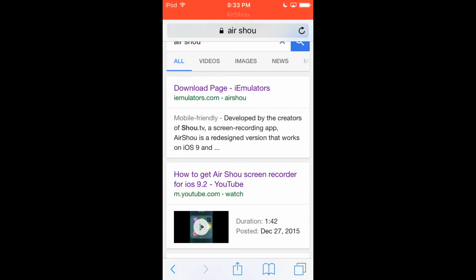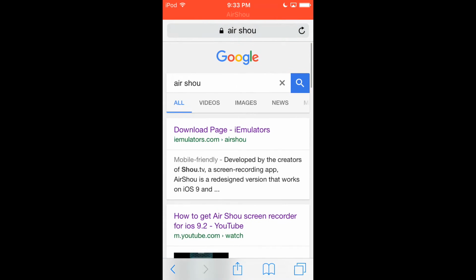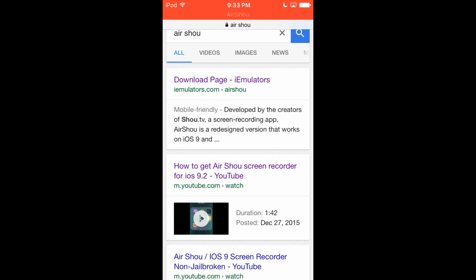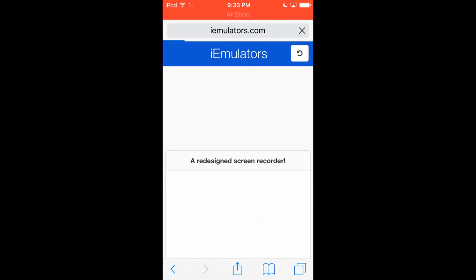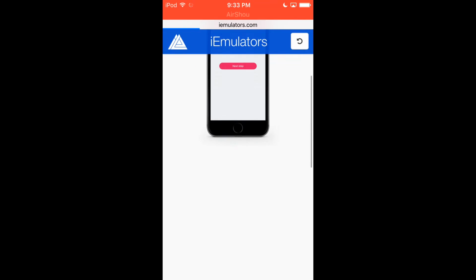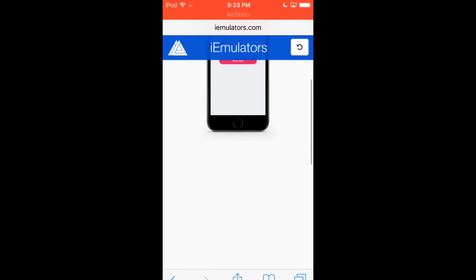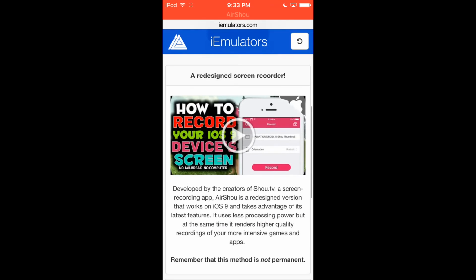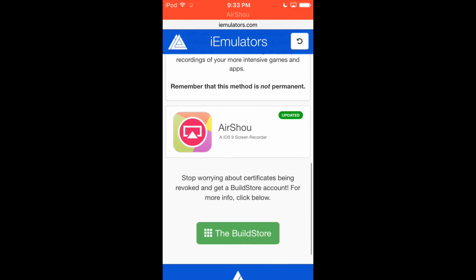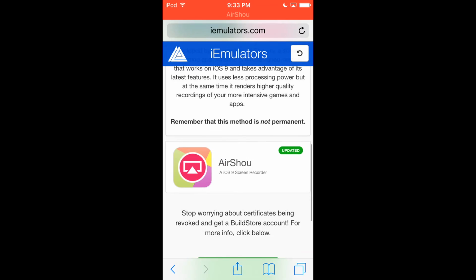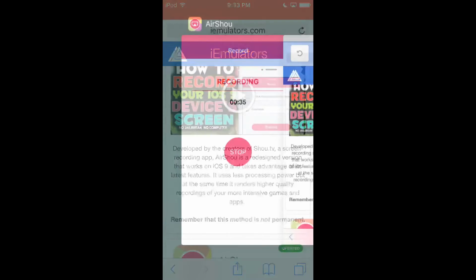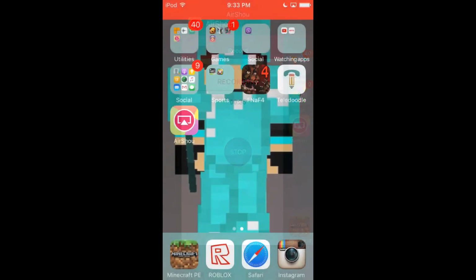So all you need to do is go to Air Shou, write Air Shou, do download page emulators. After, it's not gonna show this because I already downloaded. Yeah, it's gonna show this. So you'll press it, it'll say install. So you install.